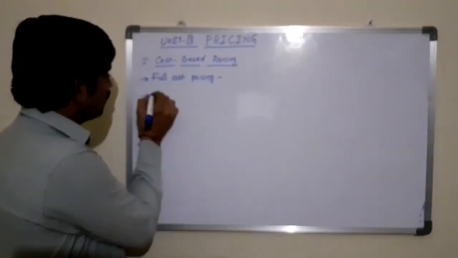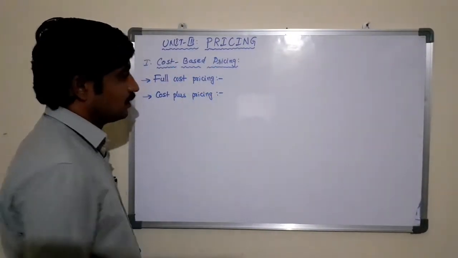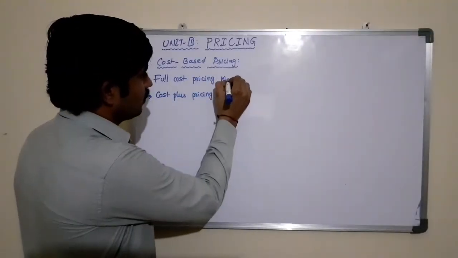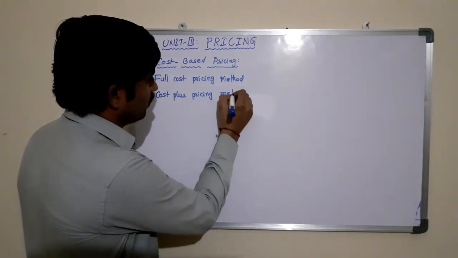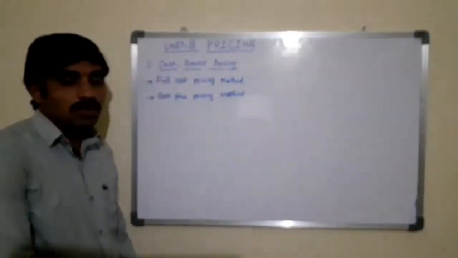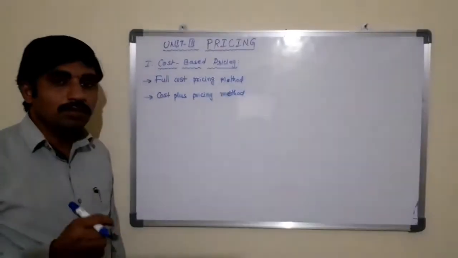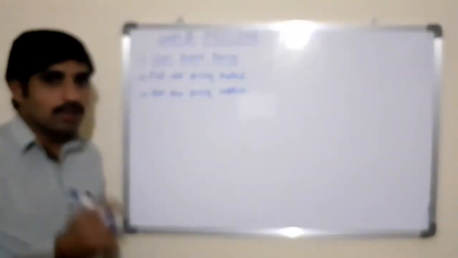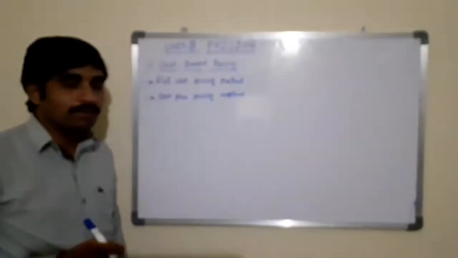The second one is cost plus pricing method. According to this method, cost plus pricing method, this is also called as a full cost or markup pricing method. Here, the average cost of the normal capacity of the product will be ascertained first. Then, a conventional margin of the profit is to be added in order to arrive at the price.